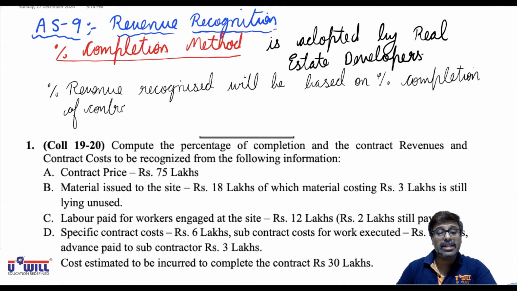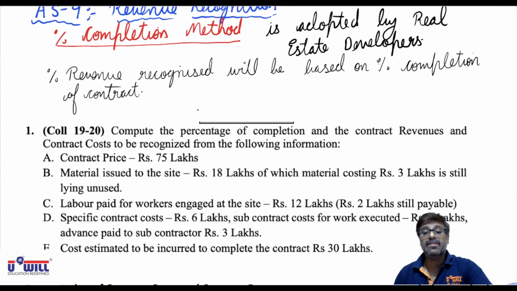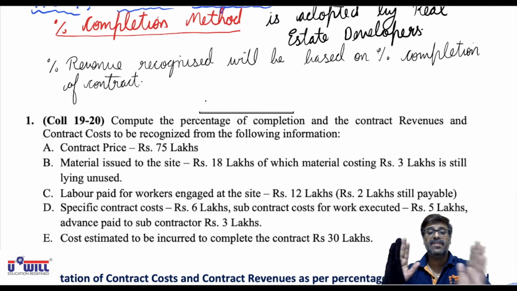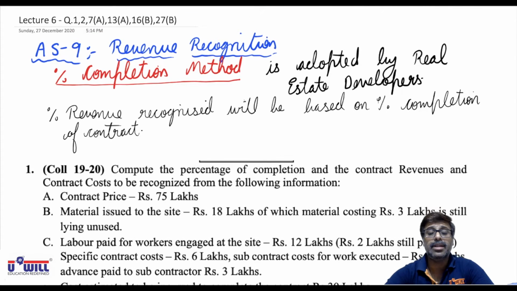You will be very clear when we solve the questions in this lecture. What is this percentage completion method? But contract costing is different from this method. In contract costing, we studied different rules: up to 25% no amount is transferred to P&L account, 26 to 50%, one third into NP into CR upon WC, then 51 to 90, 2 by 3, 91 to 99 based on estimated profits, and 100% NP into CR upon WC.